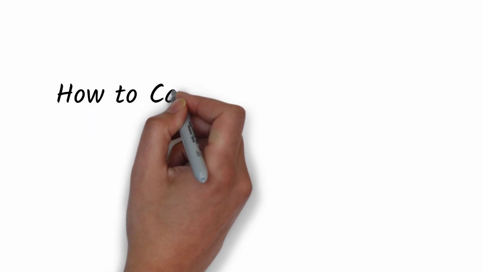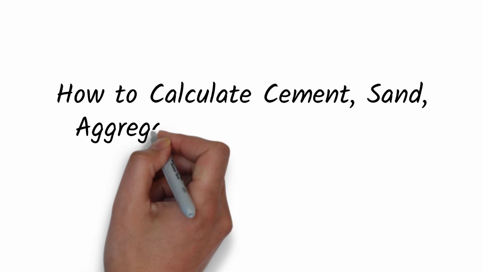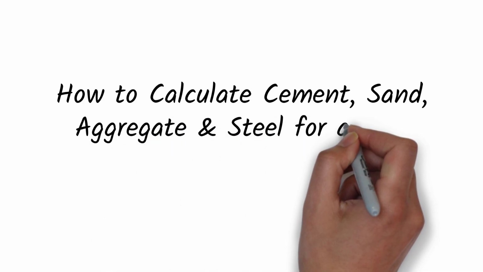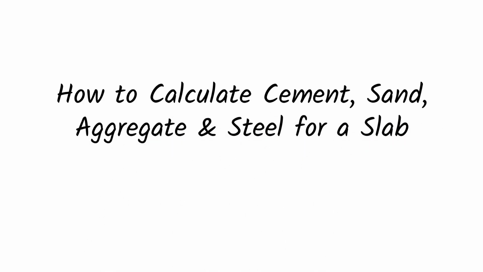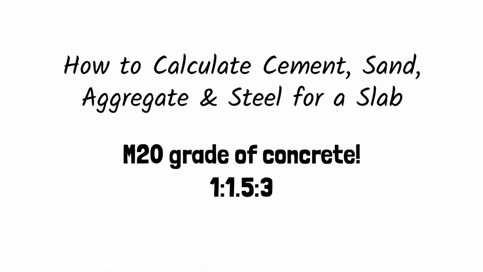Hey everyone, in this quick video, let's learn how to calculate the quantity of cement, sand, aggregate, and steel for a slab using the M20 grade of concrete. We're assuming an M20 grade mix, which follows a ratio of 1 to 1.5 to 3. This means for every 1 part of cement, you need 1.5 parts of sand and 3 parts of aggregate.